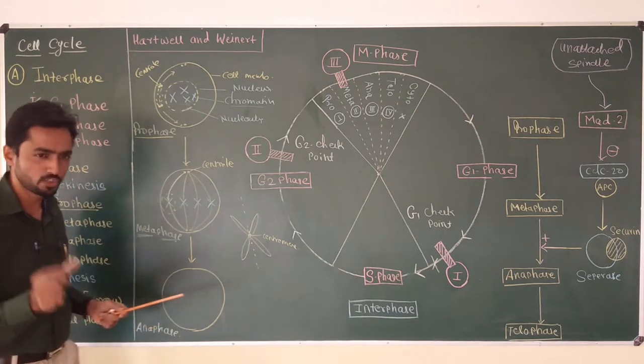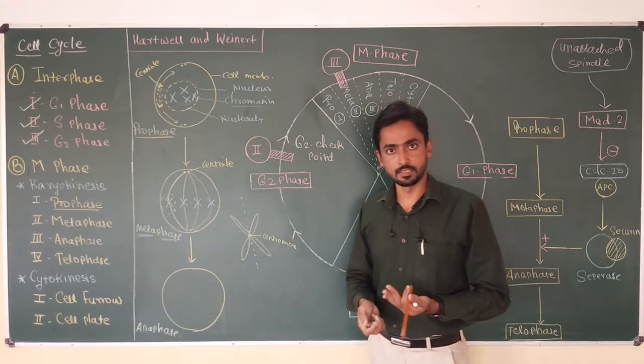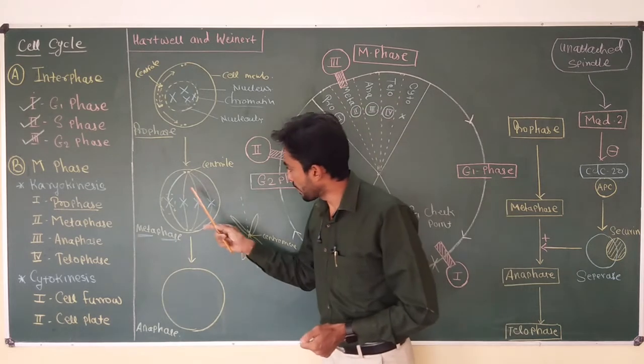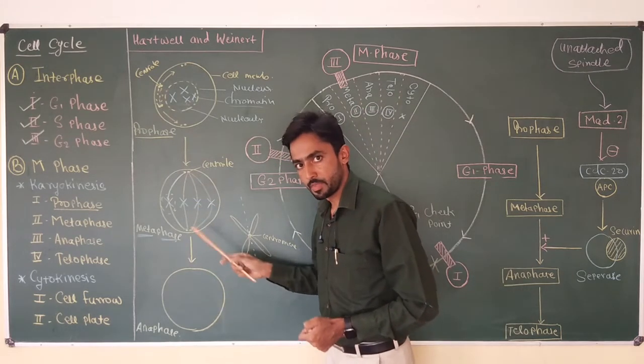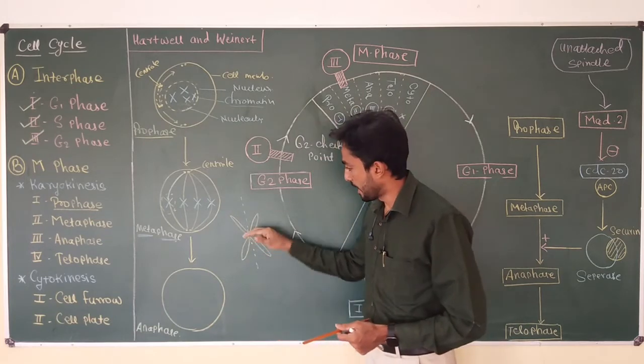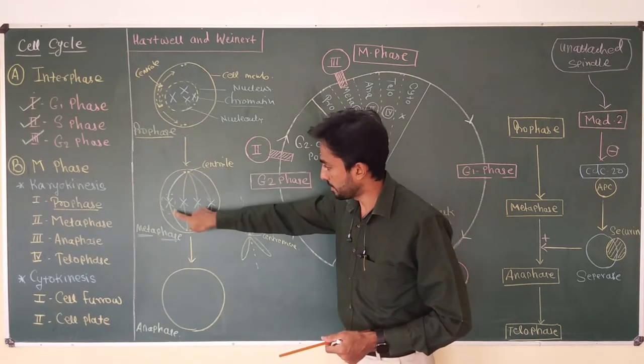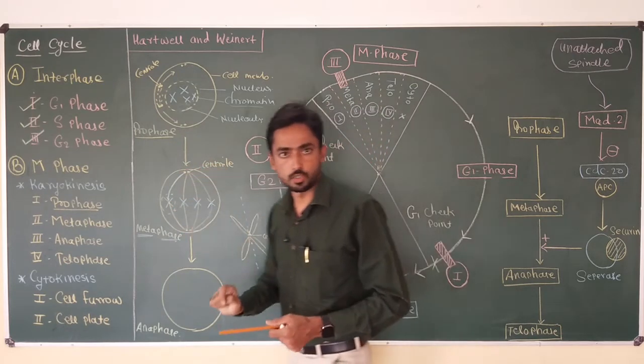Okay, anaphase is the shortest phase of mitosis, in which due to contraction of the spindle fiber, the centromere breaks into two parts and half of the chromosome moves towards one pole and the remaining half moves towards the other pole.